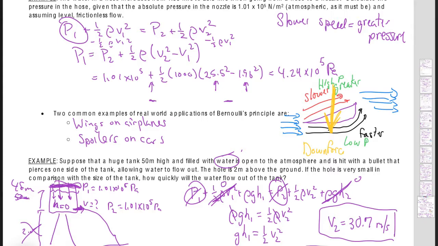Okay, so we now have only 2 more units to go. We have Unit 7, which is going to be sound, and then we have Unit 8, which is going to be heat and heat transfer.